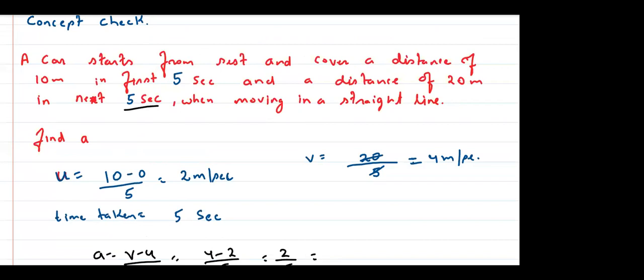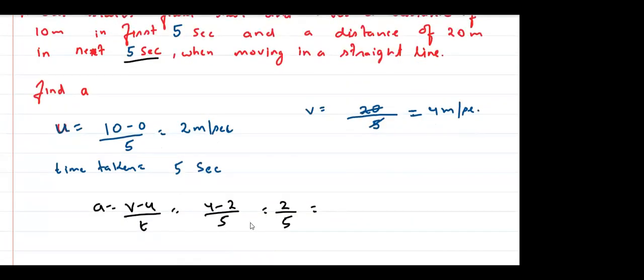Time taken, why is the time taken 5 seconds? Because in the initial 5 seconds it already became 2 meters per second. So in the next 5 seconds it became 4 meters per second. So the change that happened is the change in 5 seconds, right? So this is 4 minus 2 by 5, which is 0.4 meters per second square. हाँ या ना? अब समझ में आया ये सबको? Everyone? Yes, sir.